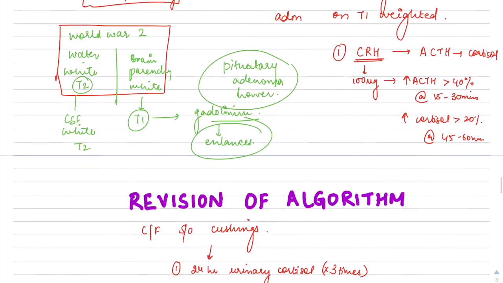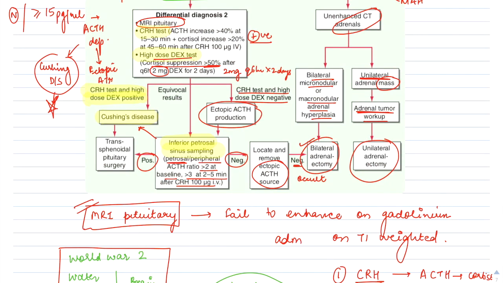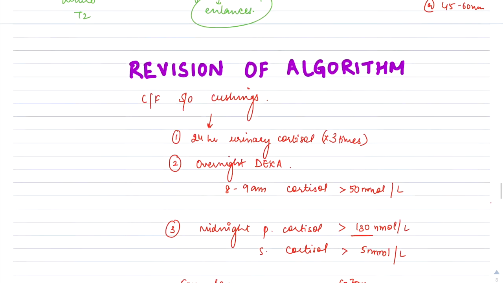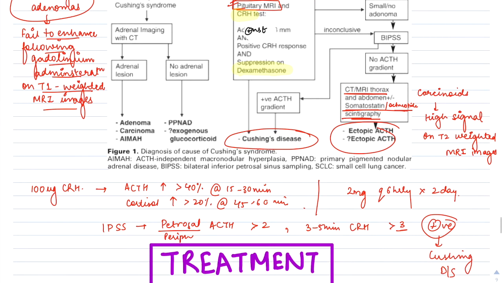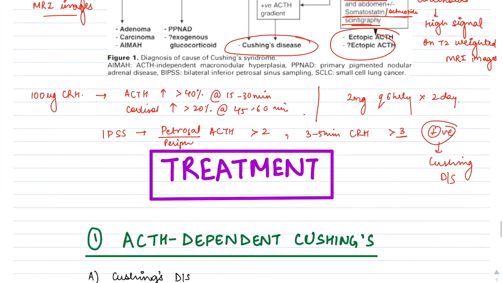So we have discussed here, if it is positive, then it is suggestive of Cushing's disease, and we should do a transsphenoidal surgery. If it is negative, then it should be an ectopic ACTH source, and we should look for the ectopic ACTH source either by doing CT or MRI thorax, or we can do somatostatin or octreotide scintigraphy, and we should determine the source. If we still cannot determine the source, we should remove both the adrenals.